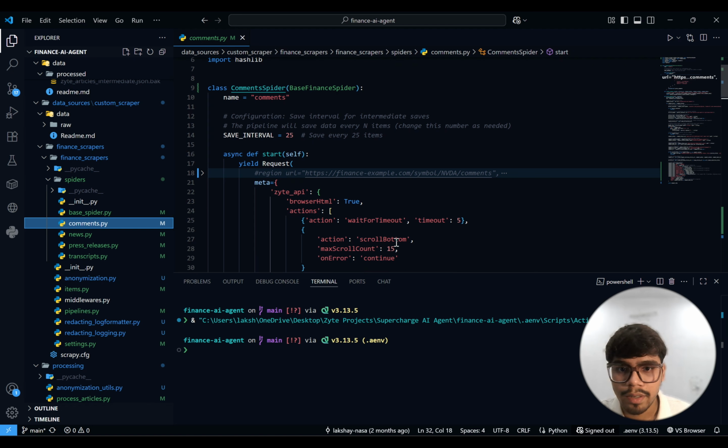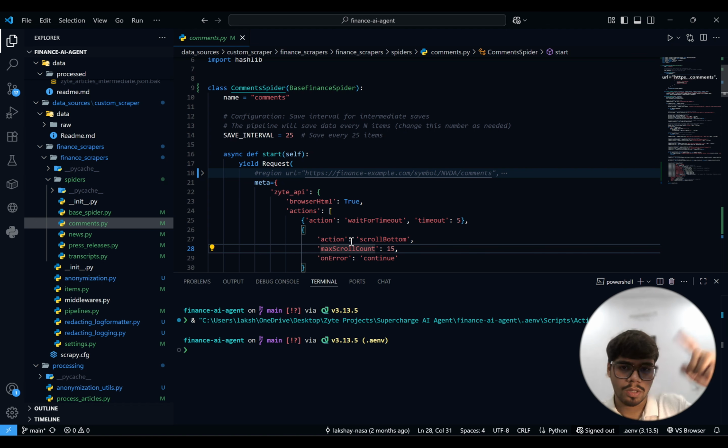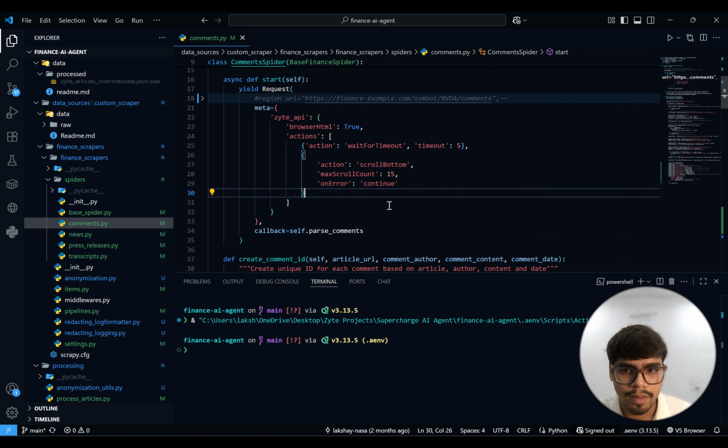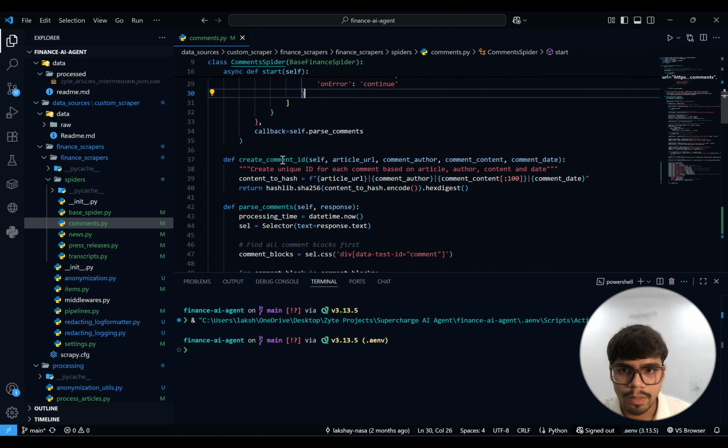There is a proper maximum, like the site has a scroll count, right? So we have set it to 15. You can set it higher if you have more time. I wanted to keep the run short, so that's why it is set to 15.